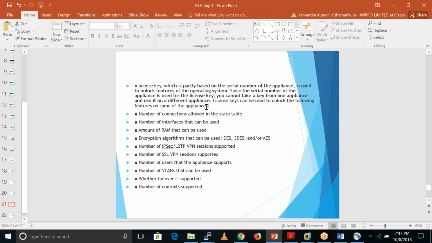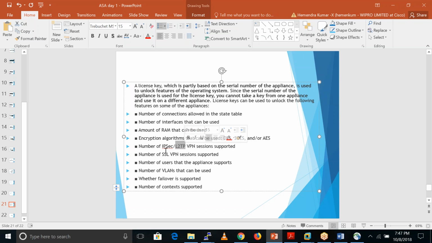Okay, so these are some feature based licenses. Number of connections allowed in the state table, number of interfaces that can be used, amount of RAM that can be used, encryption algorithms, number of IPsec and L2TP VPN sessions. Generally, we don't use these L2TP VPNs. We use only IPsec in ASA. This is a layer 2 tunneling protocol. Number of SSL sessions. For these kinds of things, we need a license, like feature based licenses.